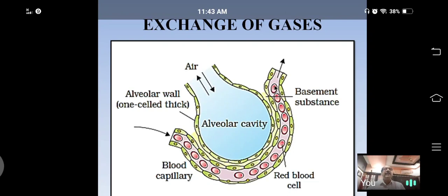That oxygenated blood is collected by the pulmonary veins, and the pulmonary veins carry that oxygenated blood to the left auricle of the heart. So this is the mechanism of gaseous exchange at the alveoli.